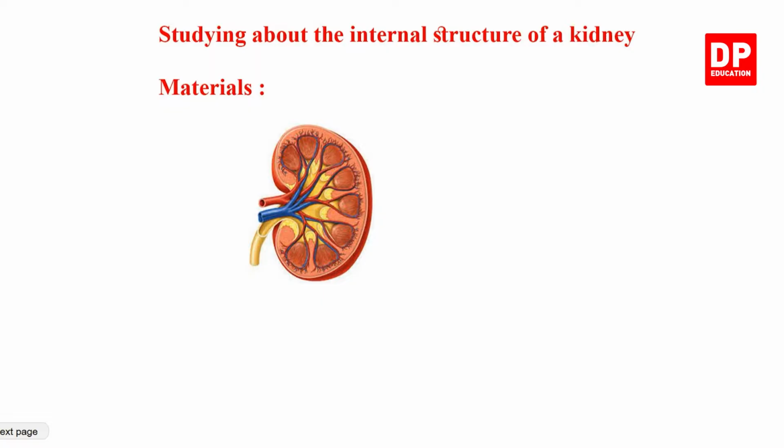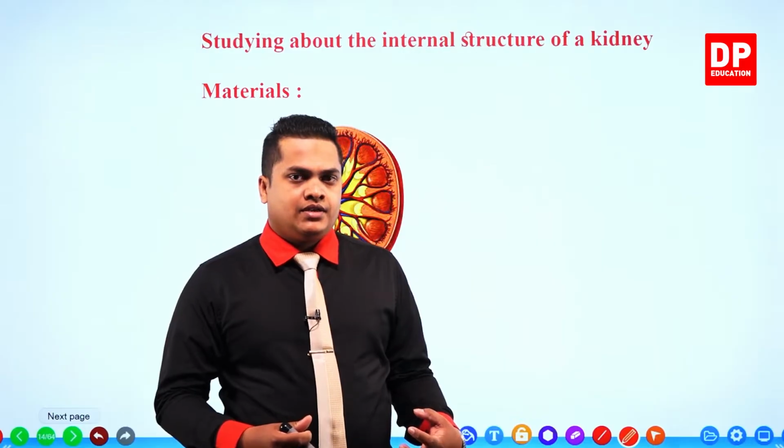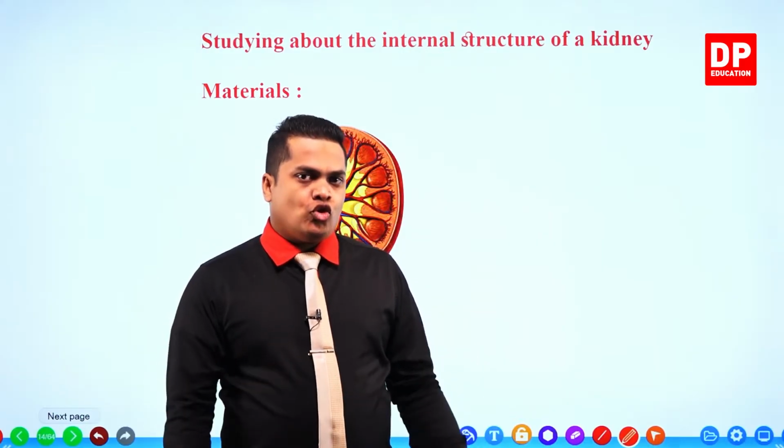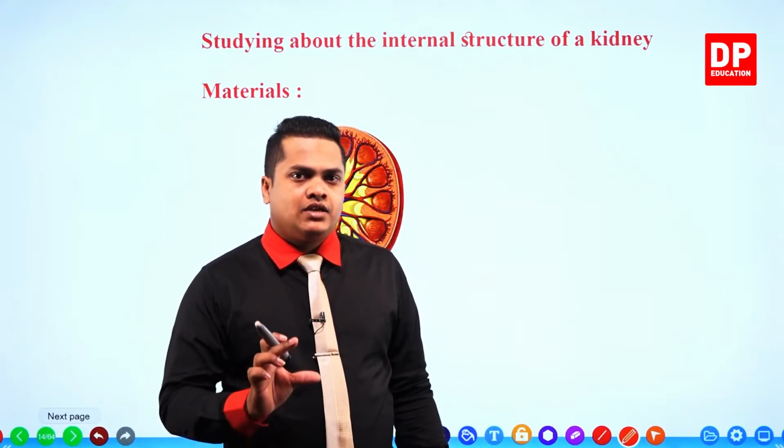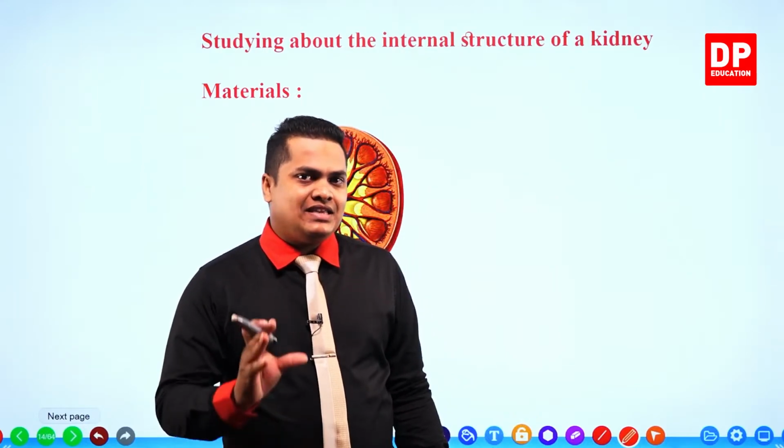So once again, my dear children, we have identified the external appearance, structure, and main components that we can observe within the urinary system. And we know that within the urinary system, the main organ is the kidney.